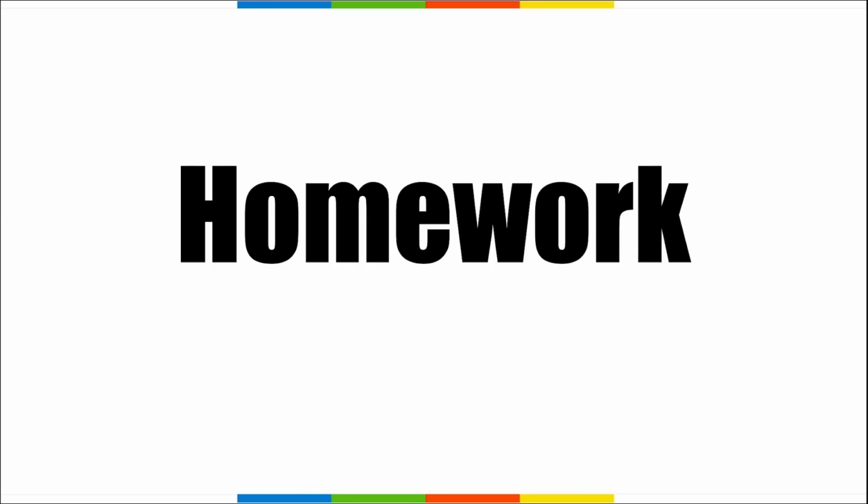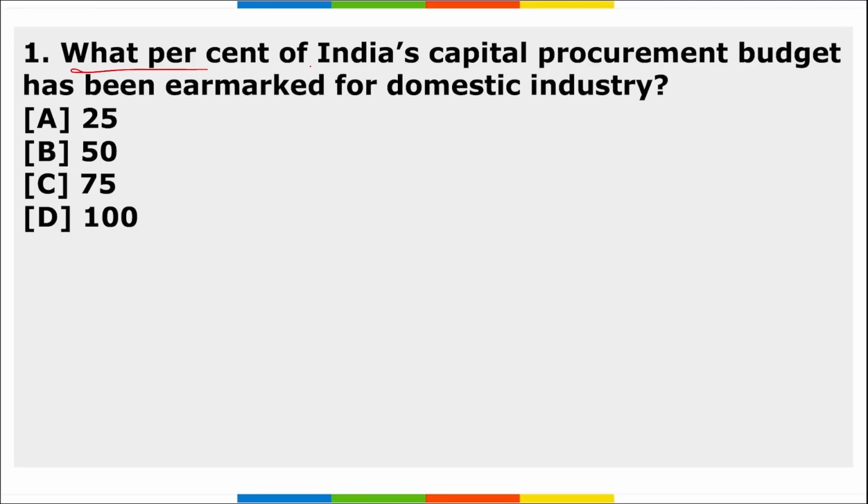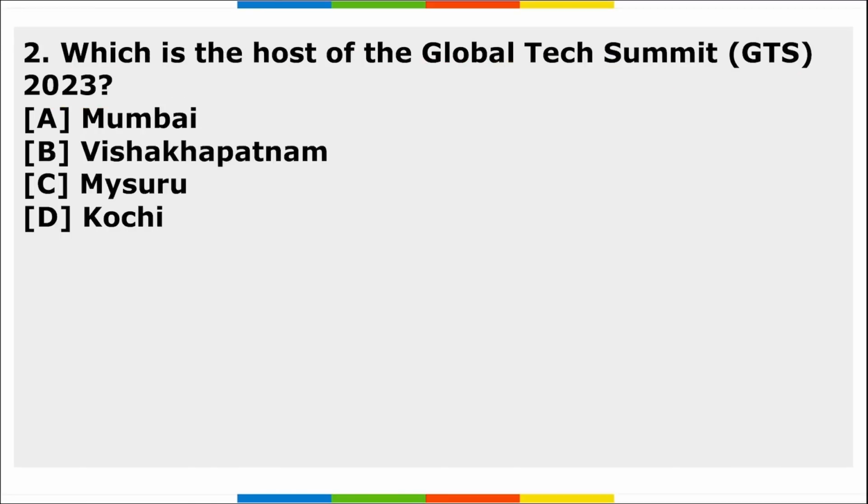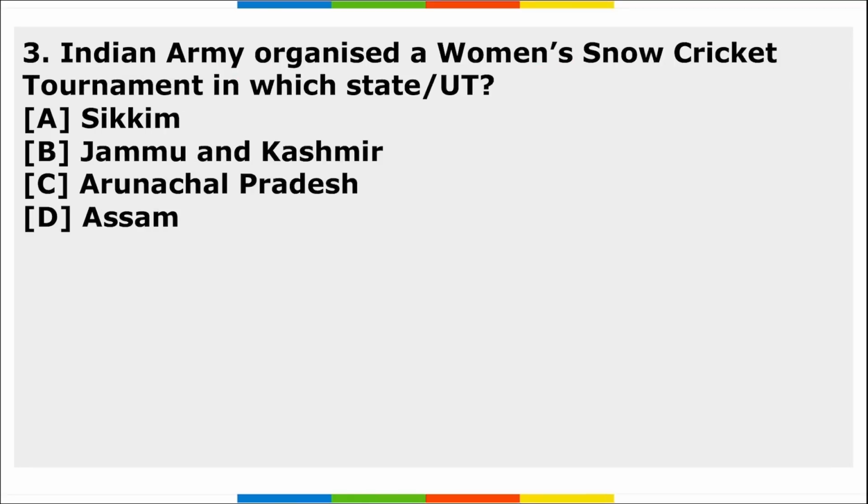Now it's time for your homework. First, what percent of India's capital procurement budget has been earmarked for domestic industry? Second, which is the host of the Global Tech Summit 2023? Third, Indian Army organized a women's show cricket tournament in which state? So these are your homework questions, friends. I hope you have understood the assignment.